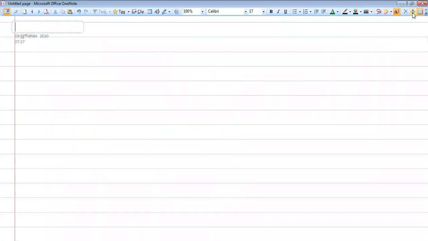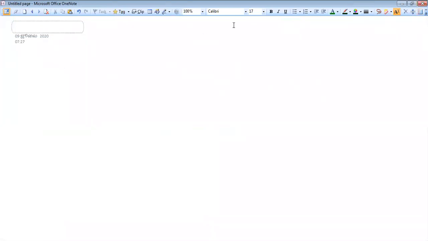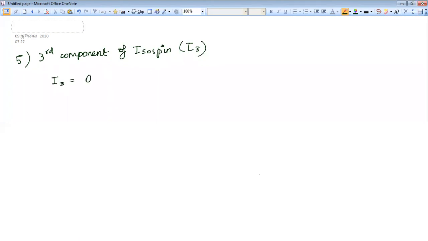So let's find out the third component of isospin. How to find this third component of isospin? Q minus Q bar. This Q bar indicates the average charge of the group.